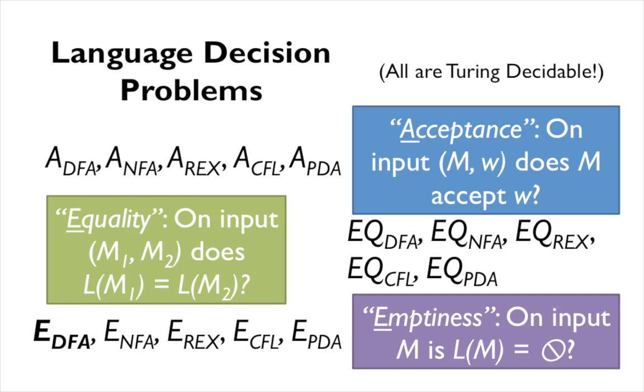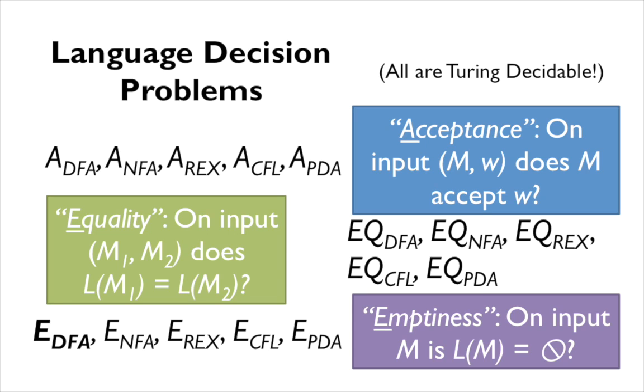And it turns out that for all of these machines that I've listed on this slide, they're all Turing decidable languages. That means there's a Turing machine out there that can actually figure out whether these problems are true for particular inputs without going into an infinite loop. And so that seems pretty magical.